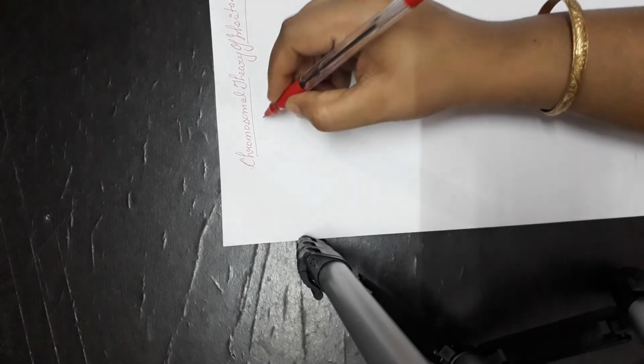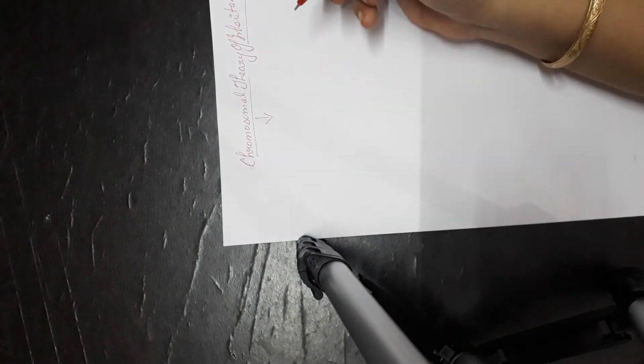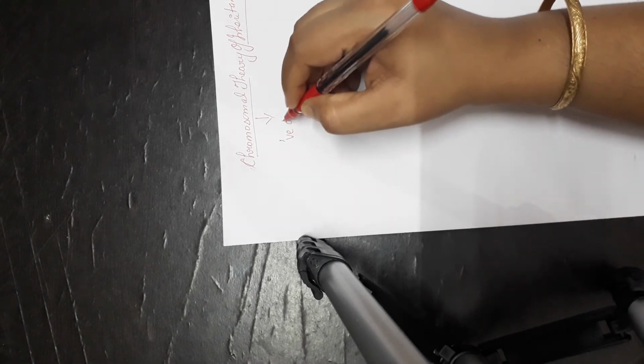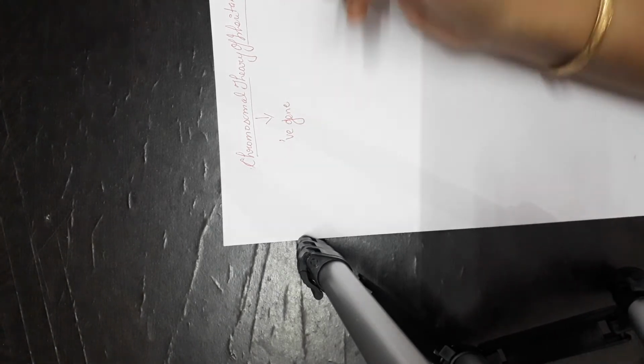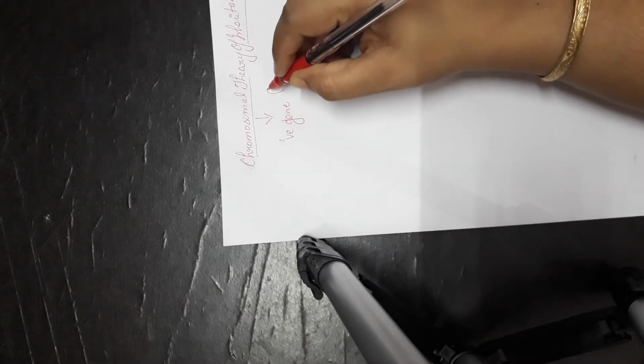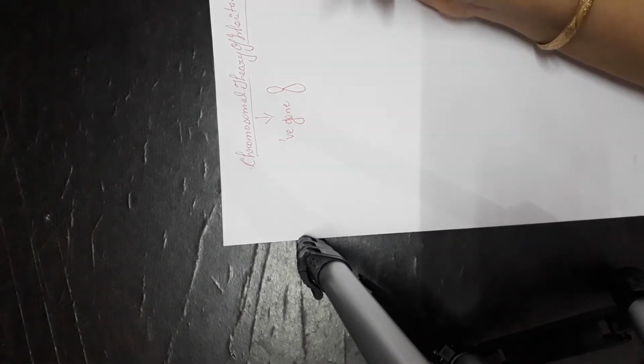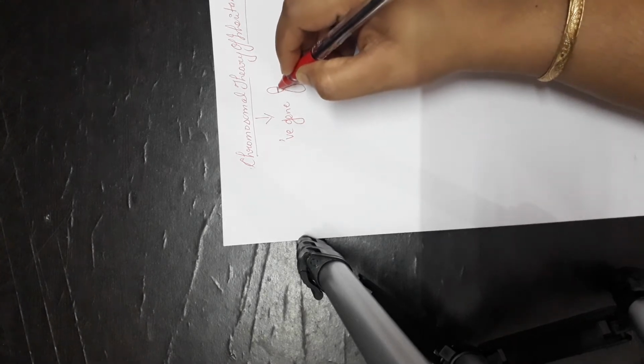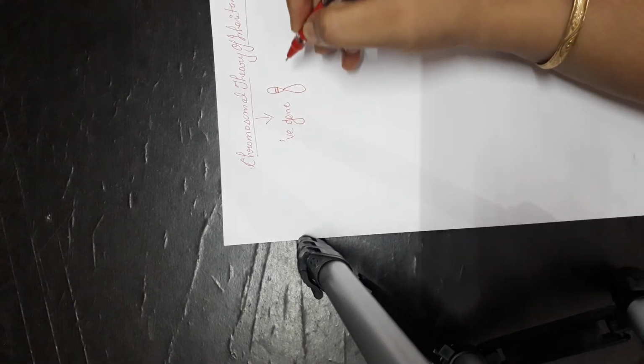So at this time they got to know that there are chromosomes present in the human body, and these chromosomes have genes on them. Like if this is a chromosome, it contains genes on its body.